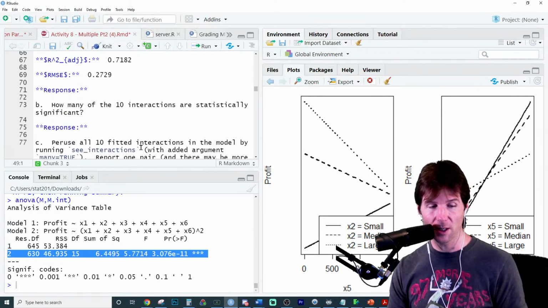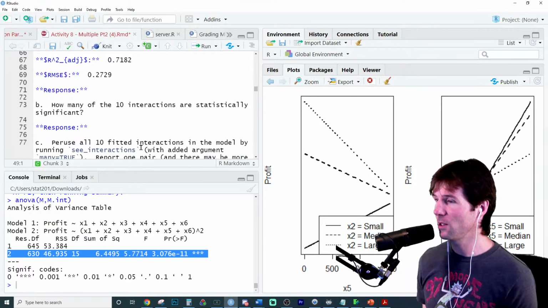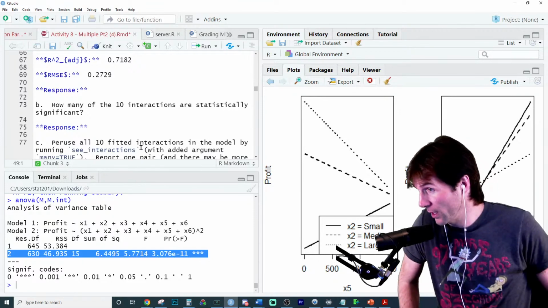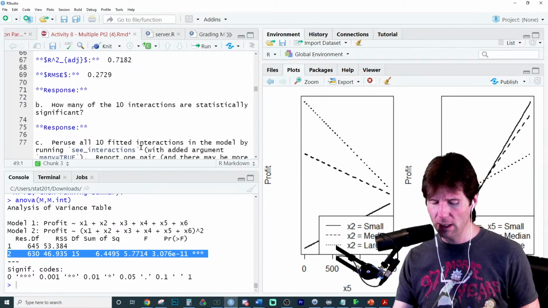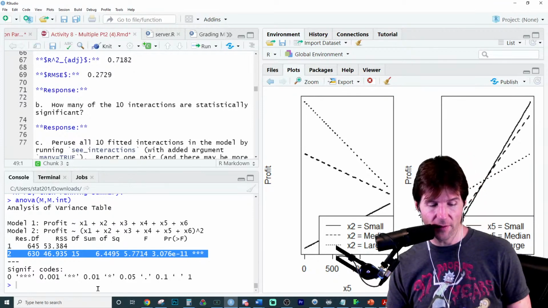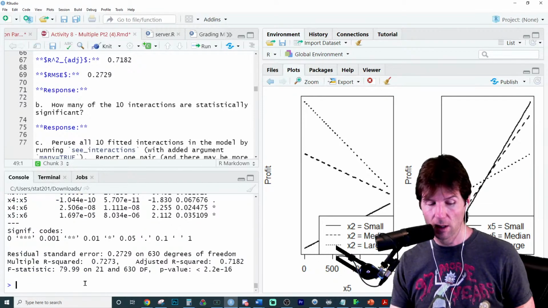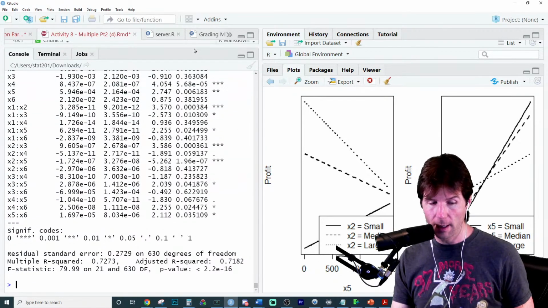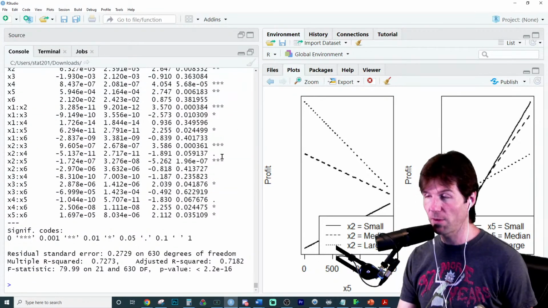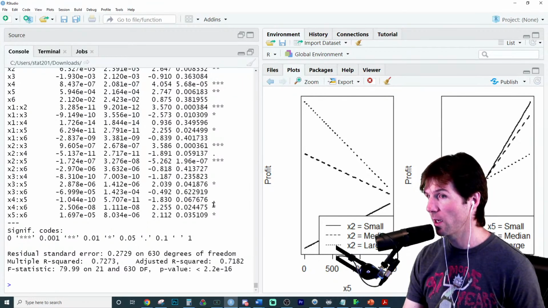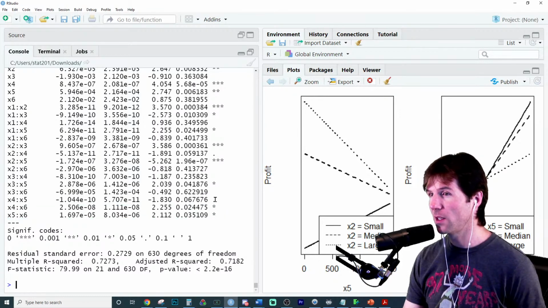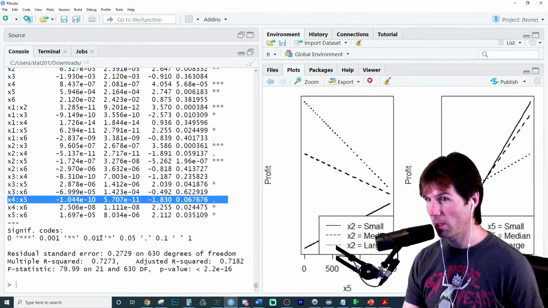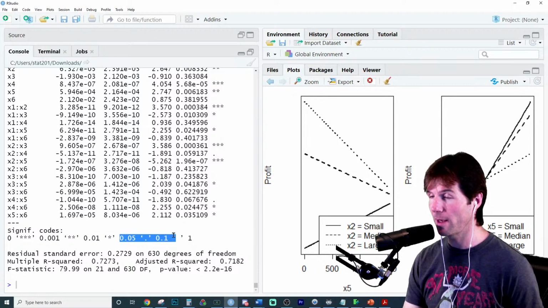How many of the 10 interactions are statistically significant? I need to check to see if anyone's getting this wrong because there's more than 10 interactions. I believe there are 15 interactions. To see how many of the interactions are statistically significant, we would view the summary. And in the summary, statistically significant is going to be anything with a star, i.e., this is statistically significant. This is statistically significant. This is not a star. It represents something with a p-value between 0.05 and 0.1.